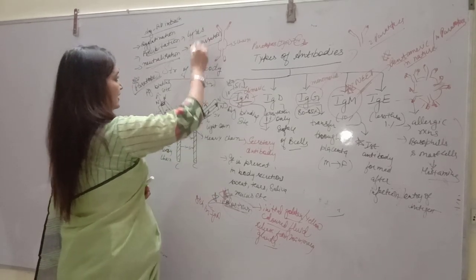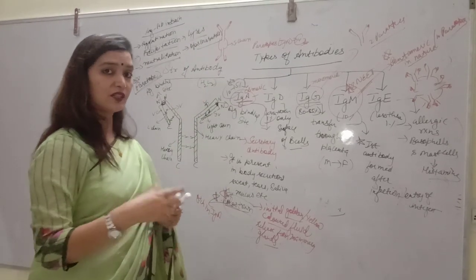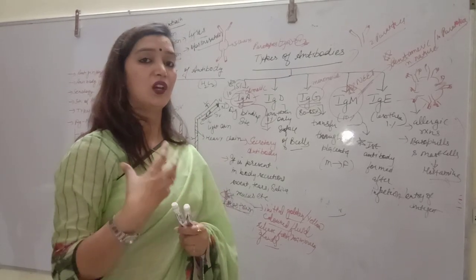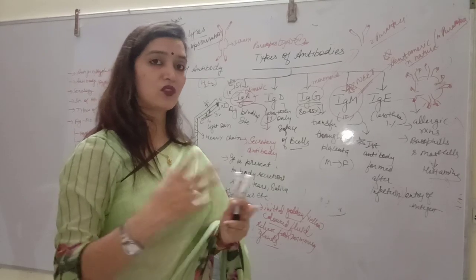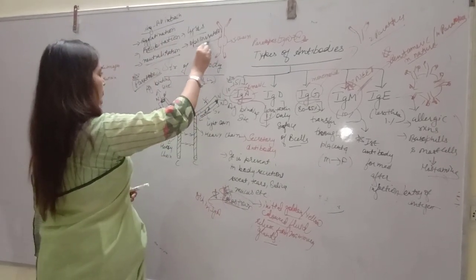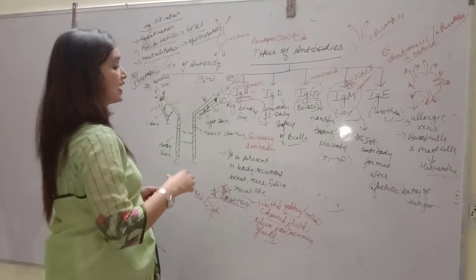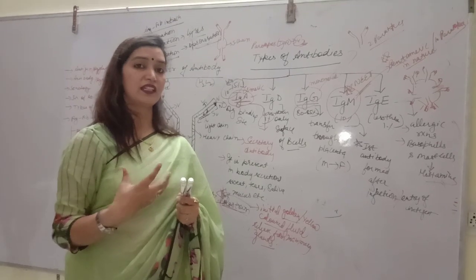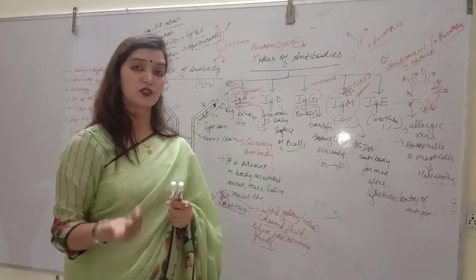If we talk about lysis, whenever these antibodies attach on the surface of bacteria or any other antigen, they can cause lysis of the cell. This reaction is called lysis. If we talk about opsonization, these antibodies sometimes form a complex, because antibodies are also called opsonins.